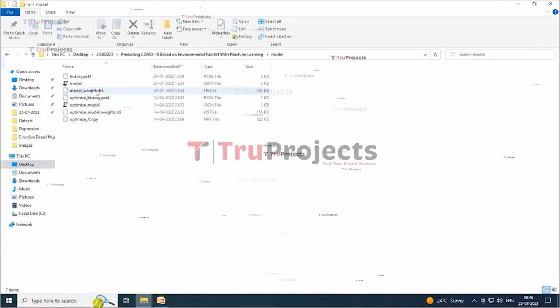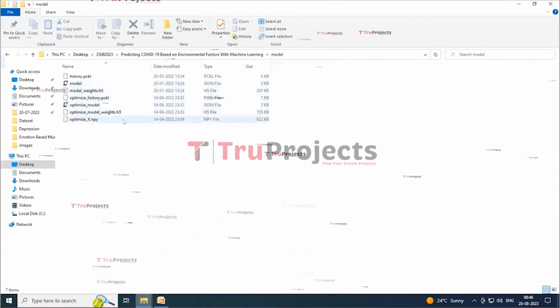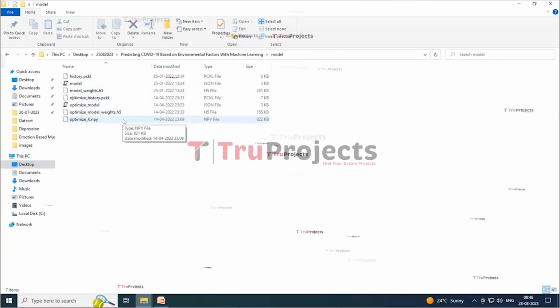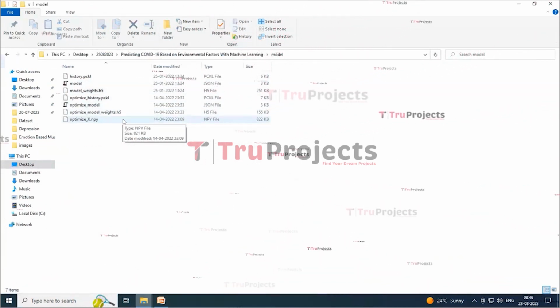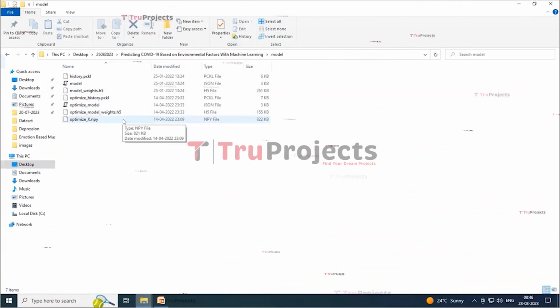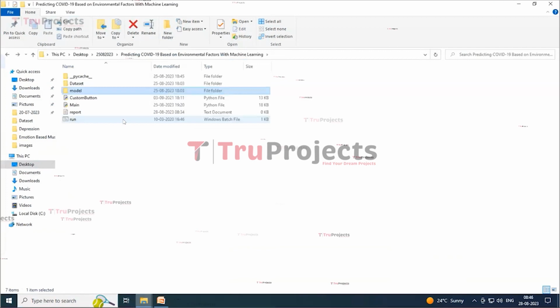And the folder named model. In this we are containing some .h5 files which contain the deep learning algorithms information. These .h5 files can be loaded into the project code during runtime to utilize the trained model for various tasks, such as making predictions on new data, performing specific operations.